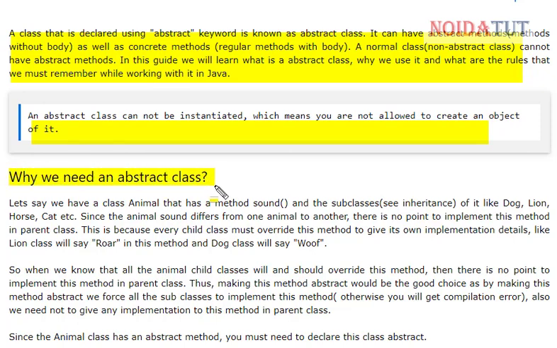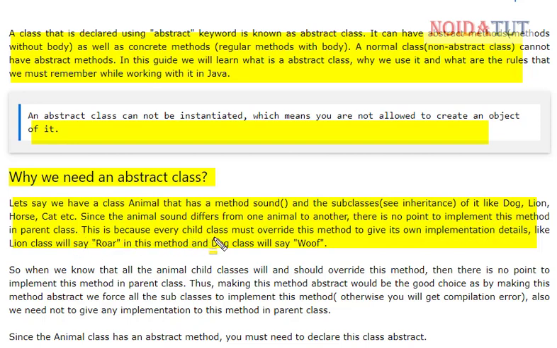Then why do we need an abstract class? Let us say we have a class Animal that has a method sound, and subclasses of it like dog, lion, horse, cat, etc. Since animal sound differs from one animal to another, there is no point in implementing this method in the parent class.